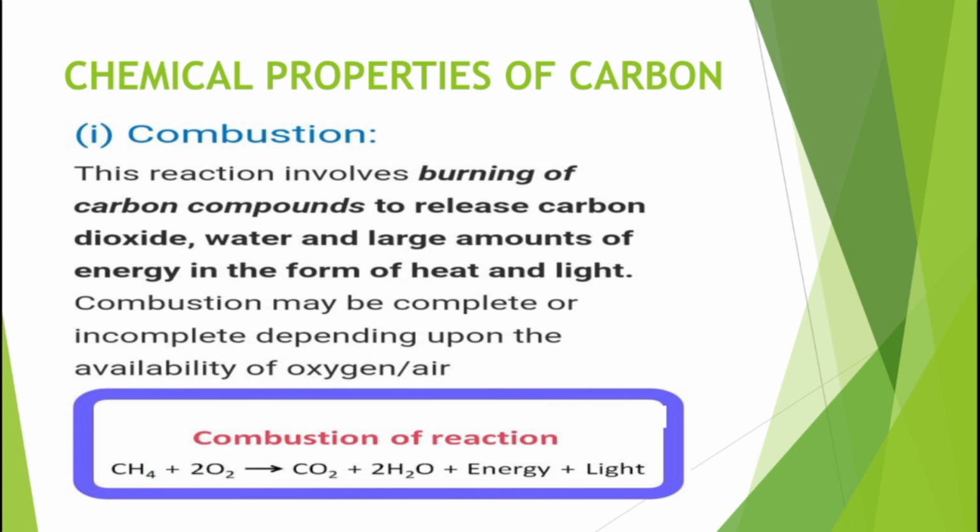Okay, here it says that the burning of carbon compounds refers to combustion. Now, another important point is that it may be complete or incomplete. It is always based on the availability of oxygen, because if oxygen is there, only then is burning possible.